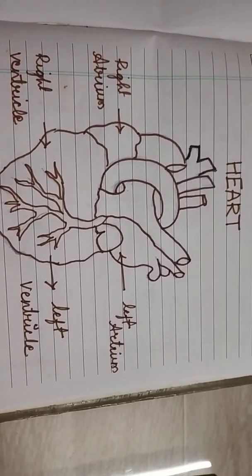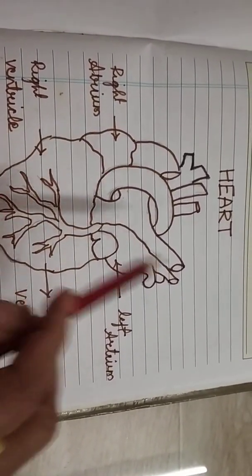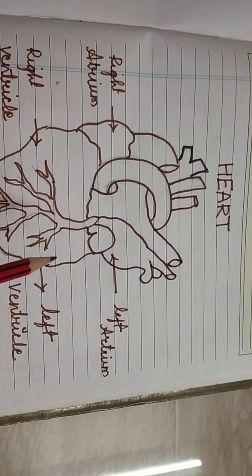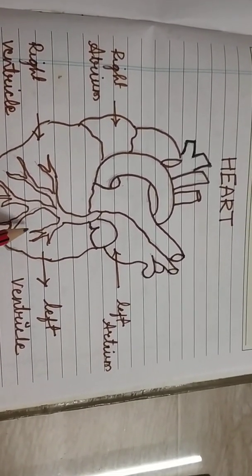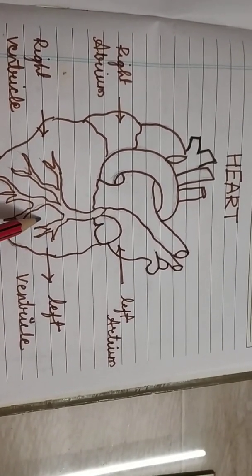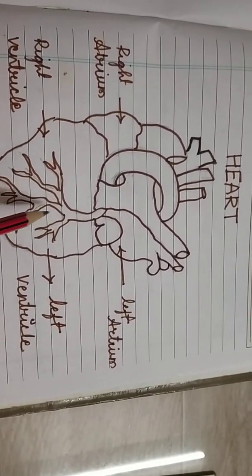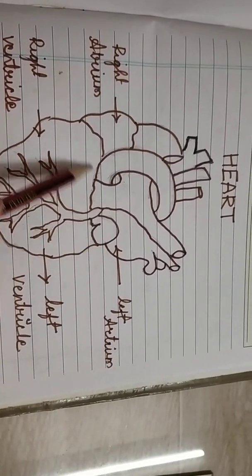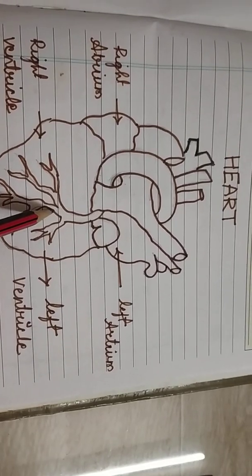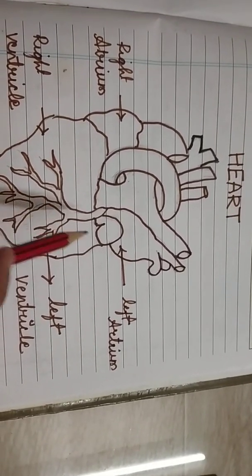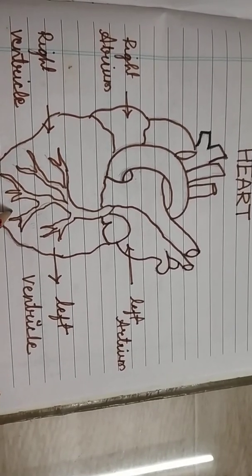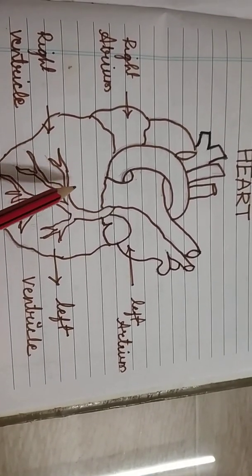So students, this is a diagram of our heart. Heart is an important part of the circulatory system. Our heart is made up of muscles, which means it does not have any bone, only muscles. And it is protected by the rib cage.